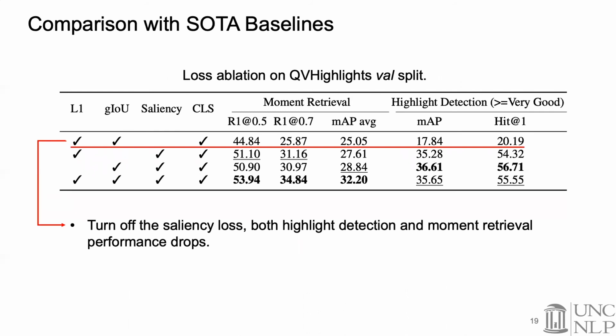In this table, we show the impact of losses by turning off one of the losses at a time. When turning off the salience loss, we observe a significant performance drop for the highlight detection task, and surprisingly, the moment retrieval task as well. We hypothesized that the moment span prediction losses, the L1 loss and the GIoU loss, and the classification loss do not provide strong supervision for learning the similarity between the input text query and their relevant clips, while the salience loss gives a direct signal to learn such similarities.